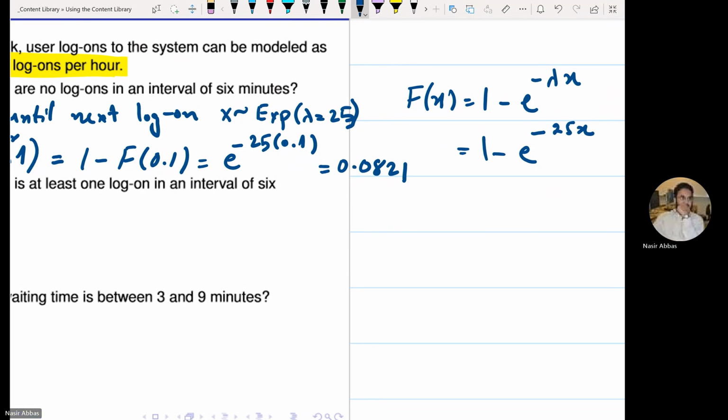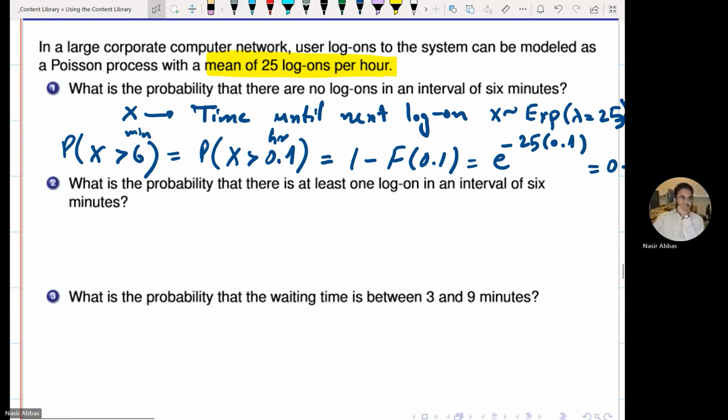1 minus became 0. So it was 1 minus 1 plus e to the power minus 25 times something. So that became 0. Question number 2. What is the probability that there is at least one login in next 6 minutes? The time until next login is less than 6 minutes. So you have a log on before 6 minutes. So here they are asking you to find probability of x less than equal to 6.